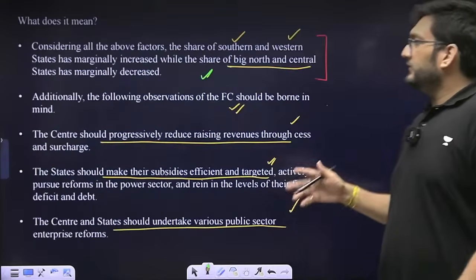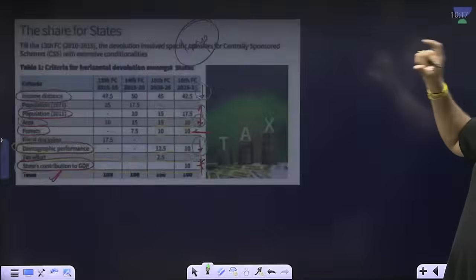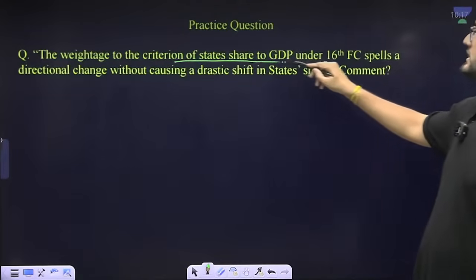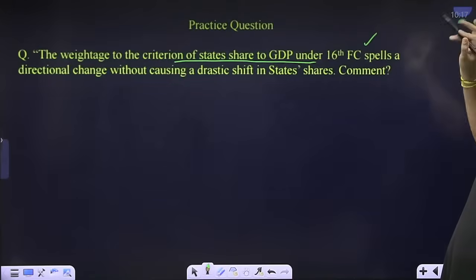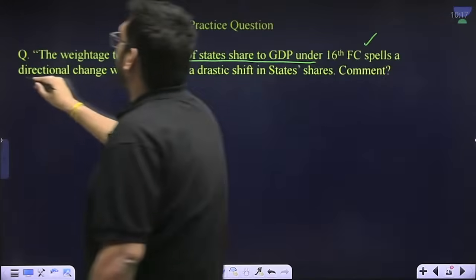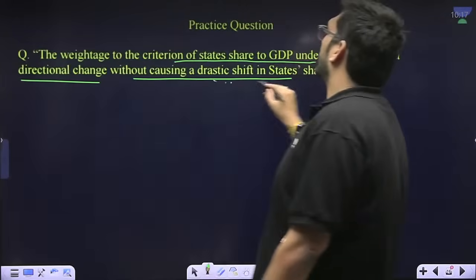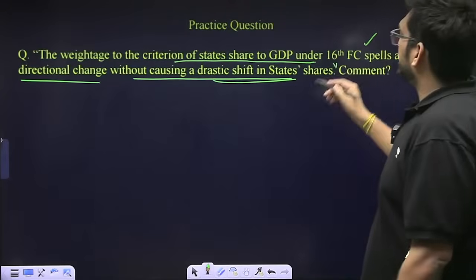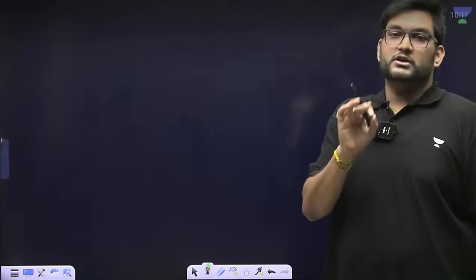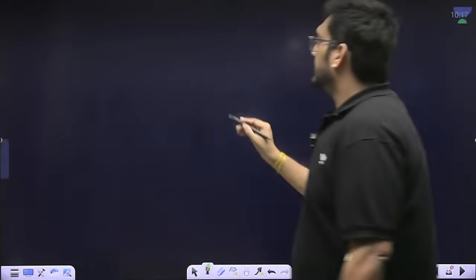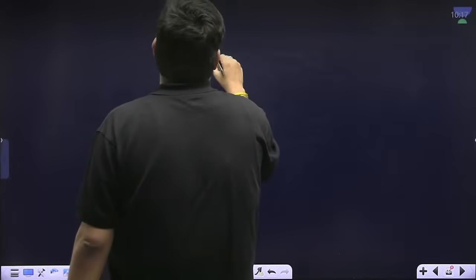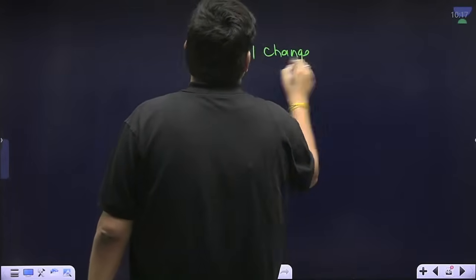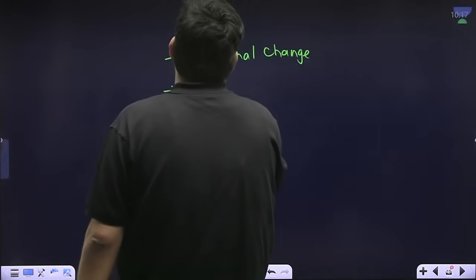So, if the UPSC gives you a question like this, which is the weightage of the criteria of state share to GDP under 16th Finance Commission spells a directional change without causing a drastic shift in state share, comment. This is a very realistic question. There are 2 to 3 words which have been used categorically. One is called directional change. The other one is gradual